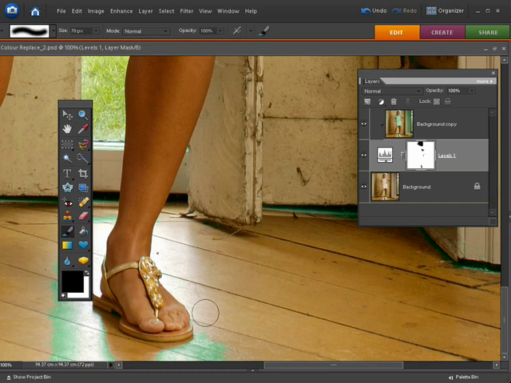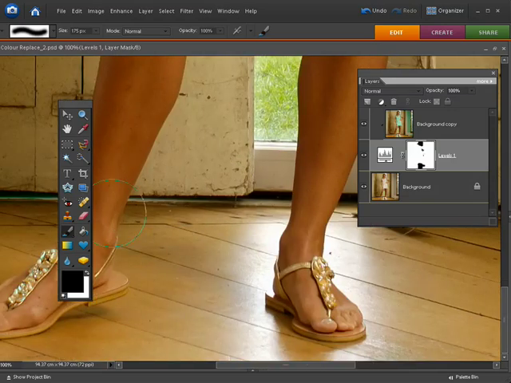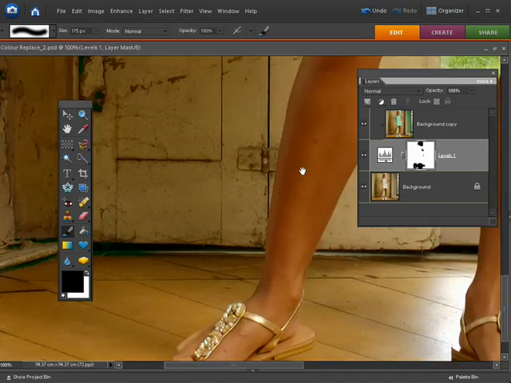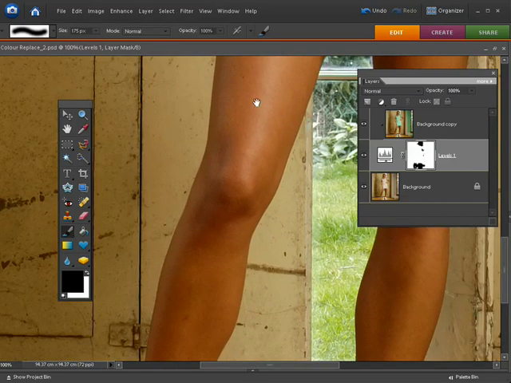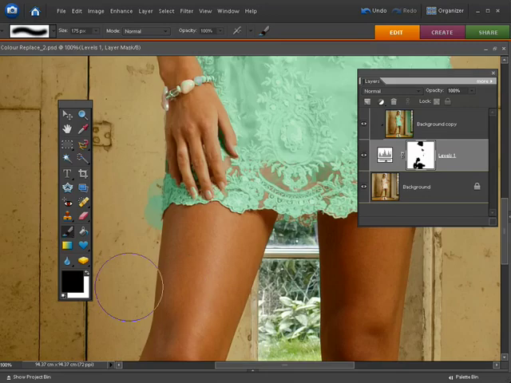Actually I can use a large brush because there's no areas down here that need to be green, so I can just spray. I don't even need to worry about going around the edge of the legs too accurately until we get to near the dress, because the dress is the only thing we're interested in protecting. Scale down again here and just get rid of that spill that we had, and there's a little bit there on the finger, so let's just go in even smaller and fine tune it.